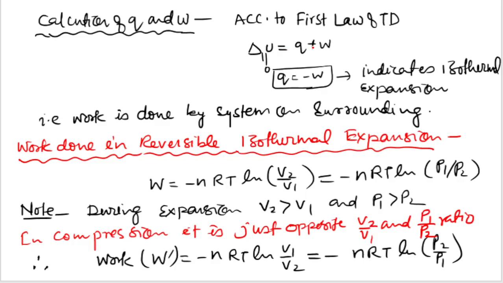That means Q plus W is equal to 0, or Q is equal to minus W. In the case of isothermal expansion, the work done is negative. That means work is done by the system on the surroundings.